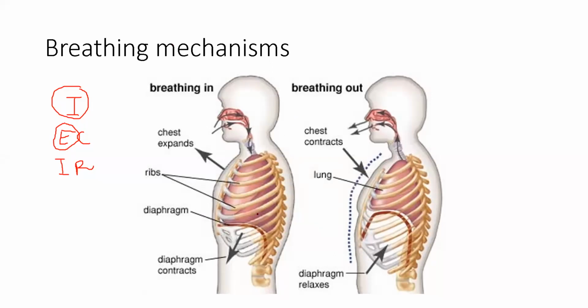So when we inhale air, external intercostal muscles contract. As a result, internal intercostal muscles relax. The diaphragm contracts and flattens. The ribs move upwards and outwards. The thoracic cavity expands. You have more space for air.